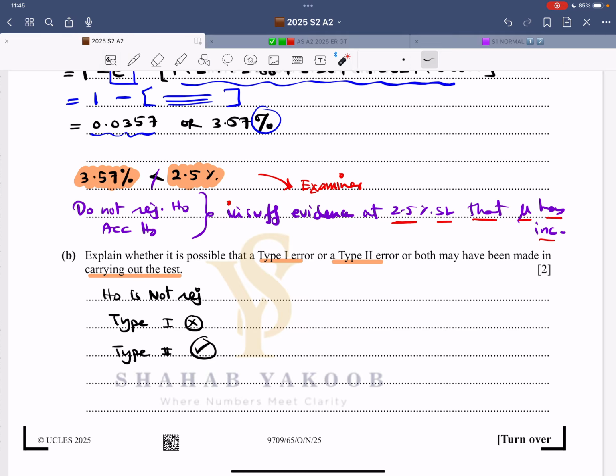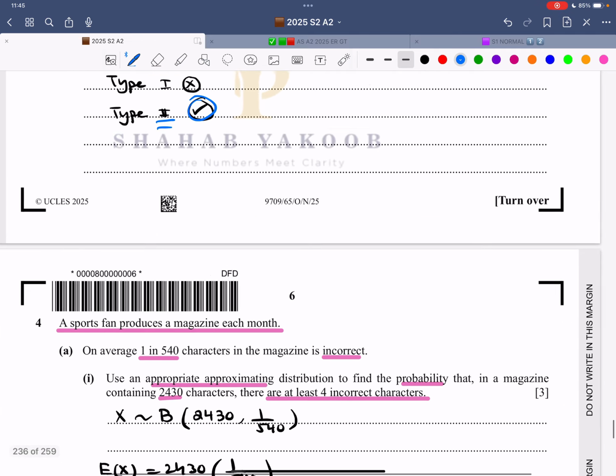Now the next part, they ask it a lot of the time. Explain whether it is possible that a type 1 error or type 2 error or both may have occurred. Both can never occur, because type 1 error is related to the rejection region, and type 2 error is related to the acceptance region. H0 is not rejected, in other words, H0 is accepted. So we are talking about the acceptance region. Therefore, type 2 error could occur, type 1 error could not. That's a simple rule that you have to follow.